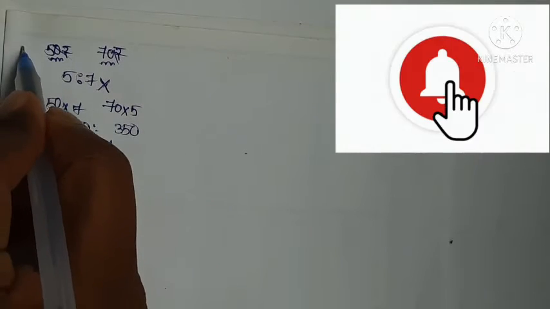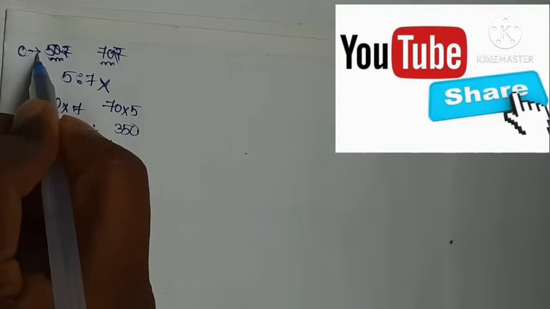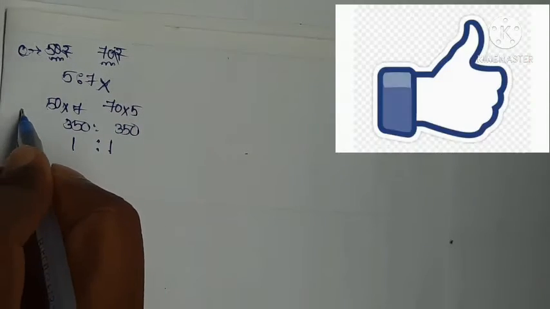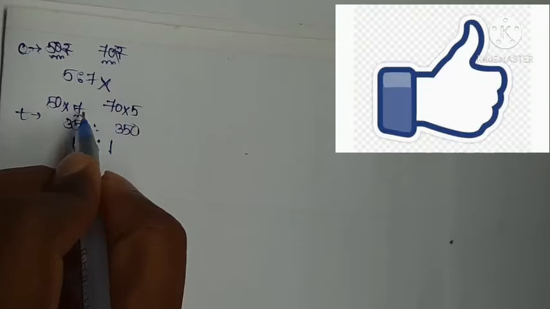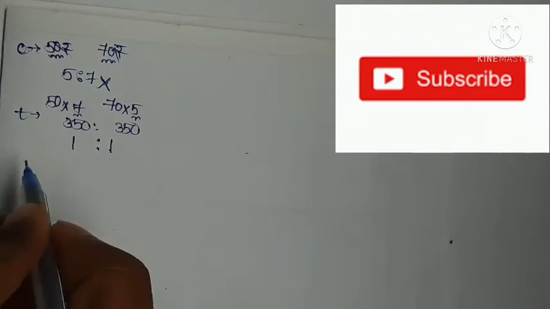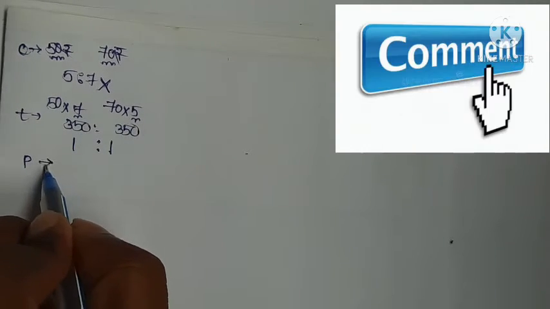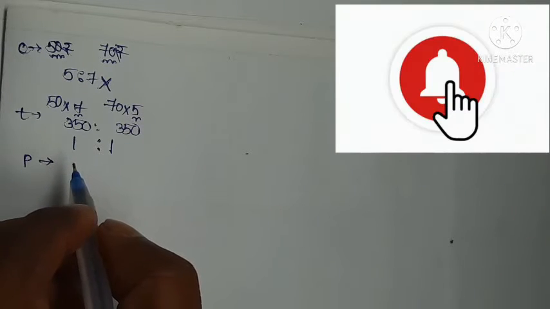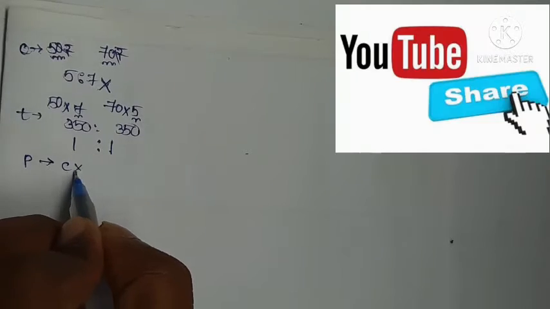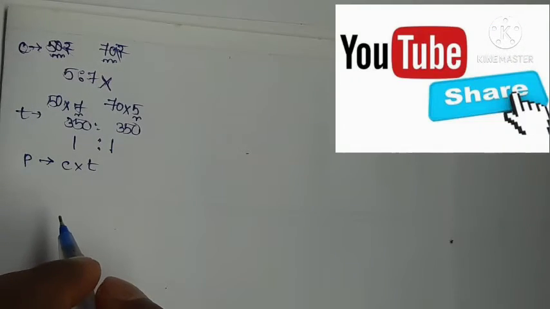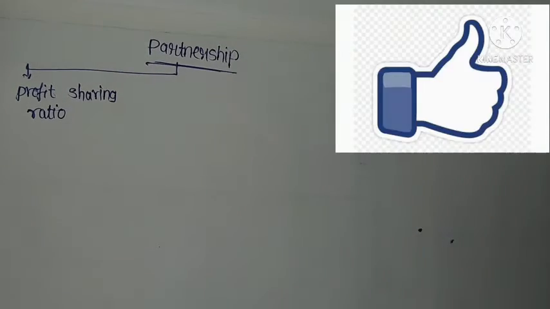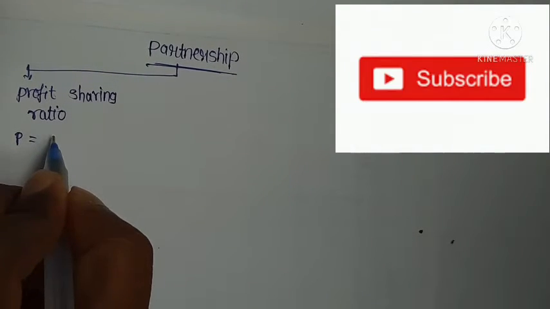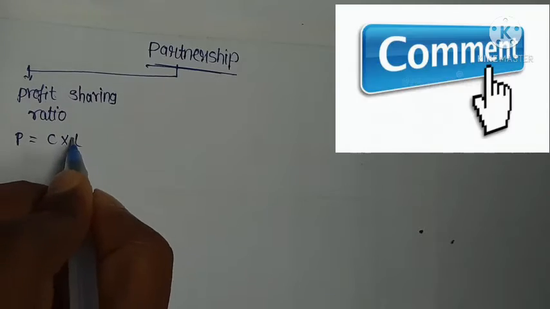The capitals are in the ratio of 50 and 70, then the time is 7 months and 5 months. Then their profit is in the ratio, profit sharing ratio is capital into time.